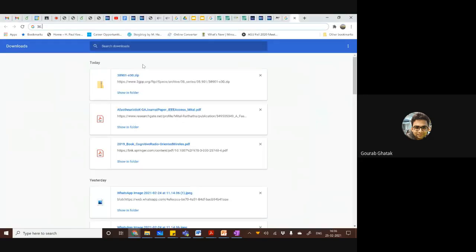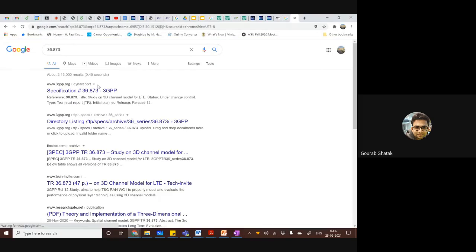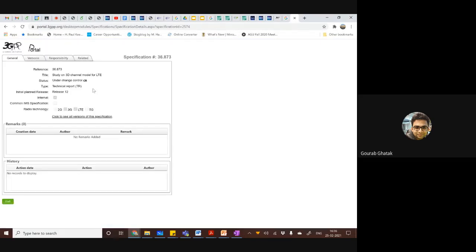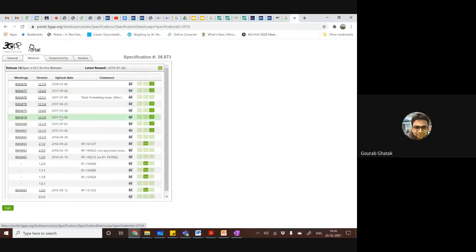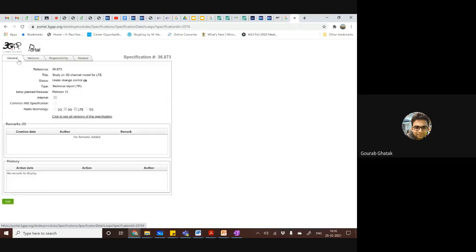So if you type 36.873, it will direct you to that specification, which was released in Release 12, several years before this millimeter wave business came in, which was earlier 2014, and the last one was updated in 2018. And you can look at the models which are there. So this is the study of the 3D channel model for LTE, which means below your millimeter wave region, which became 4G eventually and got standardized as LTE.